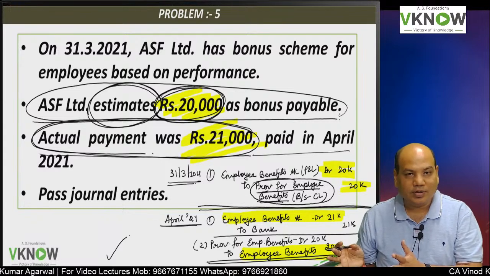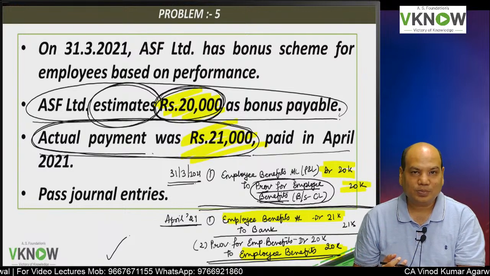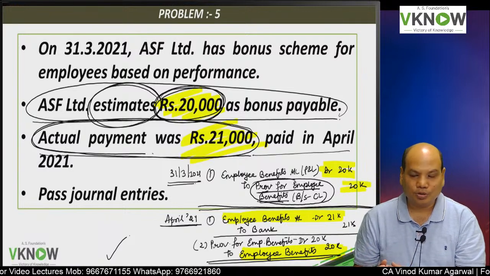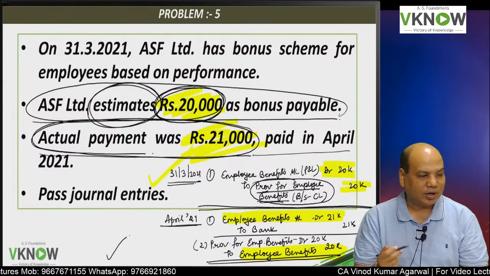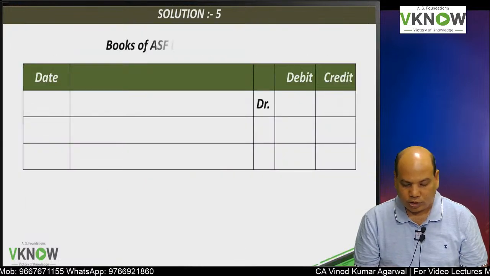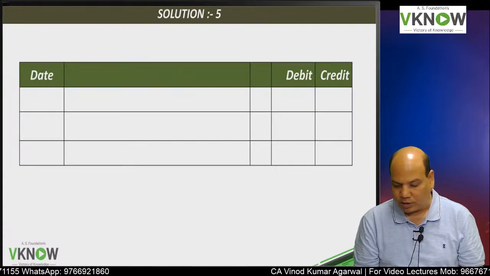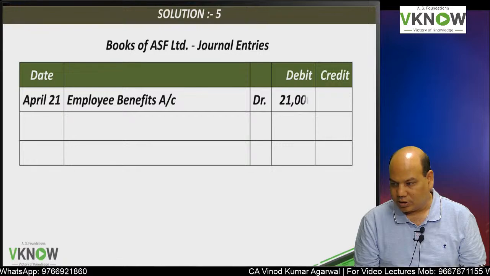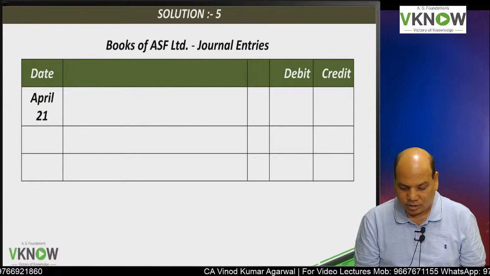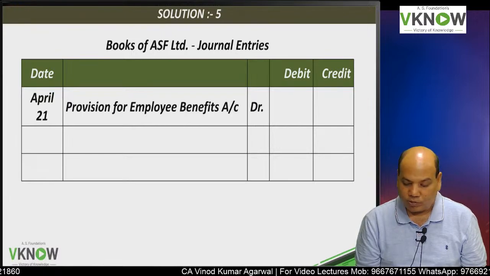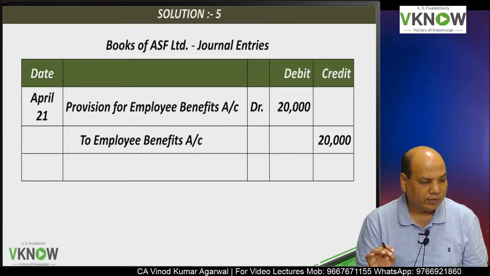Again, in this second year, at the end of the year, they will again calculate the provision for bonus, and again they are going to pass the same entry. So this way the entries will repeat every year. I have written the answer in your book. Please check. First entry, employee benefits to provision. Second entry, in April, employee benefits to bank. And third entry is provision for employee benefits to employee benefits. You will reverse the opening provision.